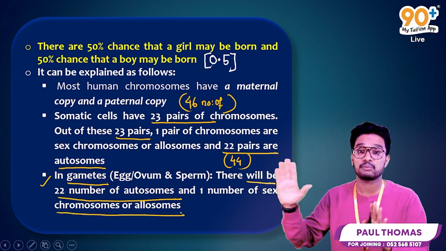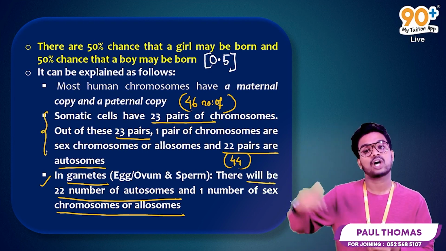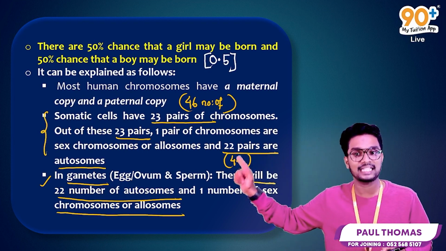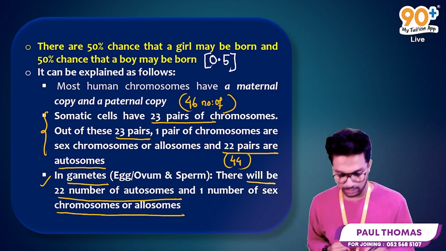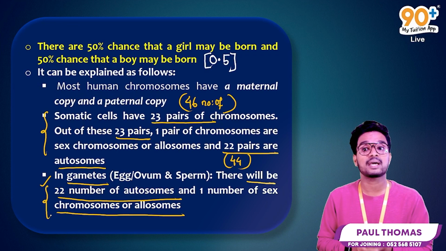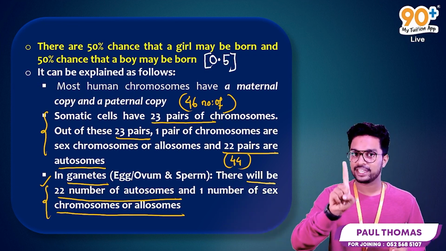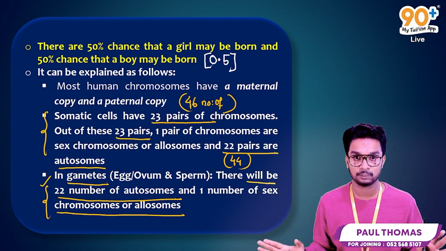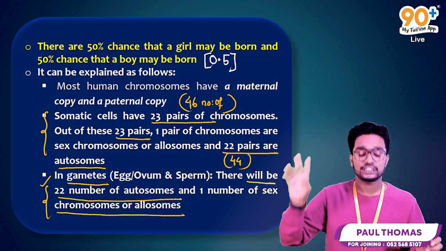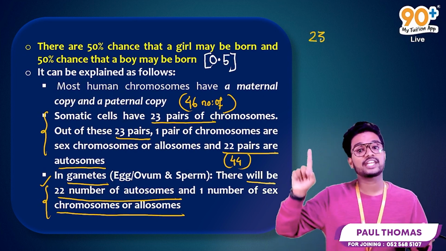Don't be confused about the pairs, because when we are describing the chromosomes in the somatic cells, we need to mention in terms of pairs or in terms of number. But when you are explaining the chromosome number in the gametic cells like egg or ovum and sperm, you should be very careful about that. There is no 23 pair of chromosomes. There are only 23 chromosomes. Don't be confused about that.